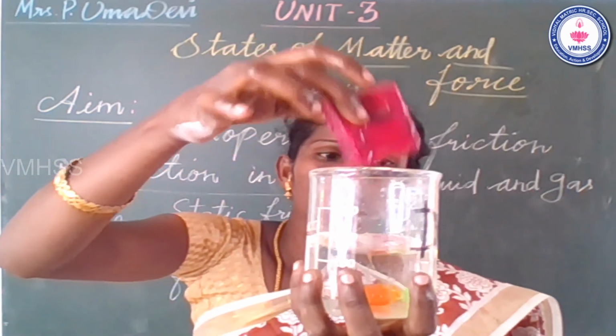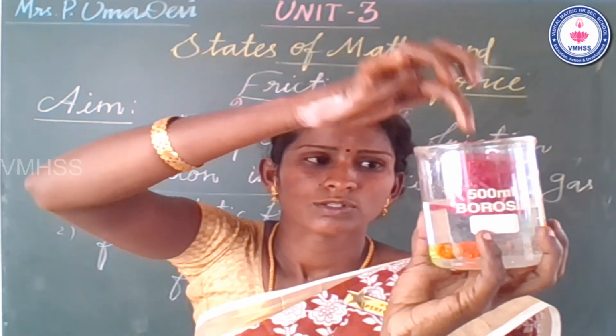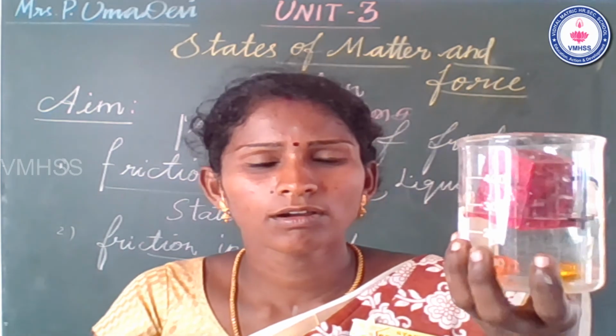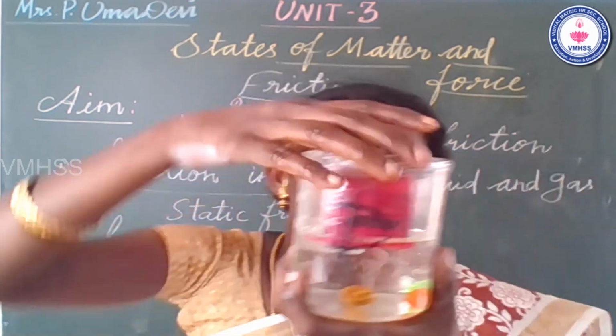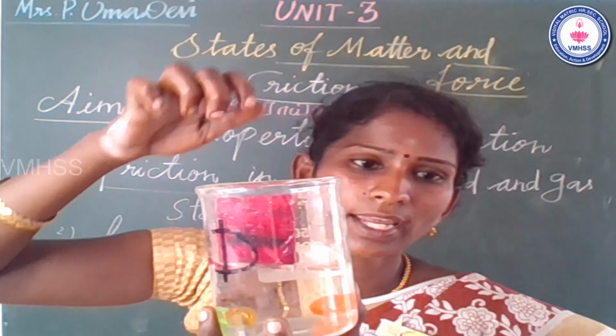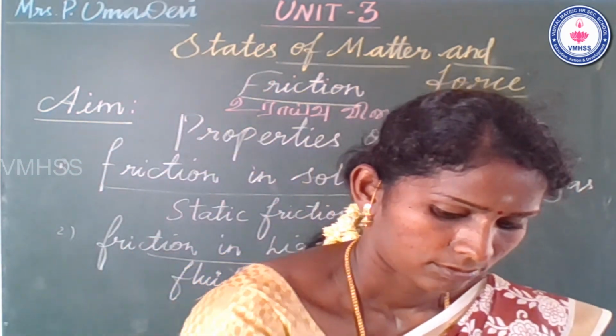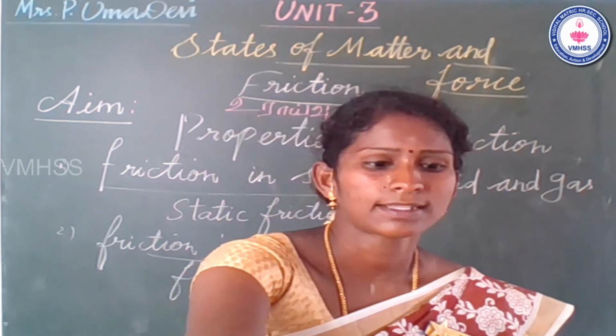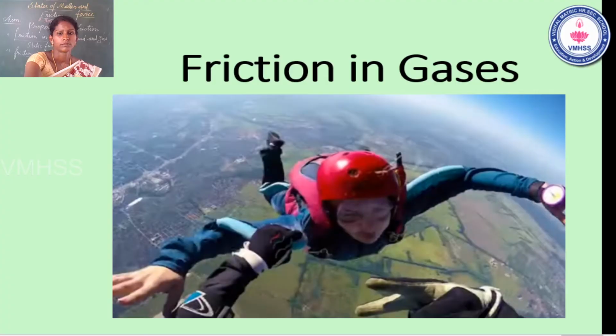Okay, I put a box in. The box is floating on water. That one is also an example of fluid friction. Third one, friction in gases. See the slide. So in friction in gases, the friction takes place between the man's hand and the air.